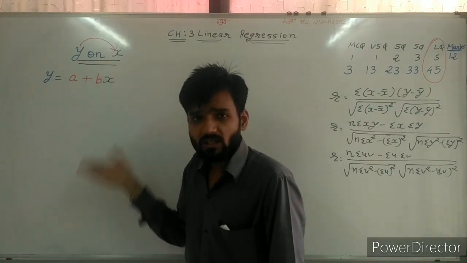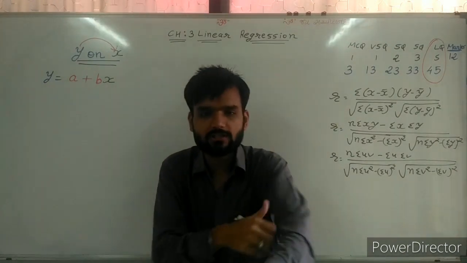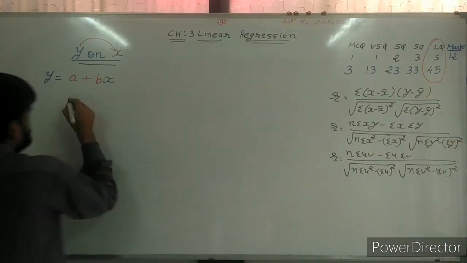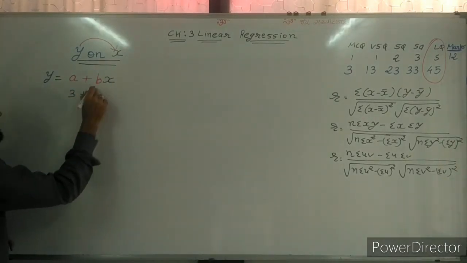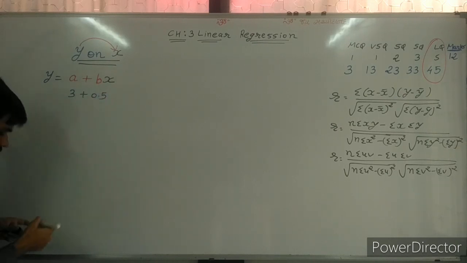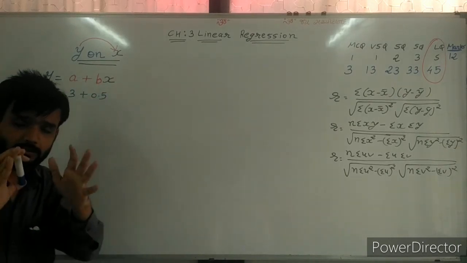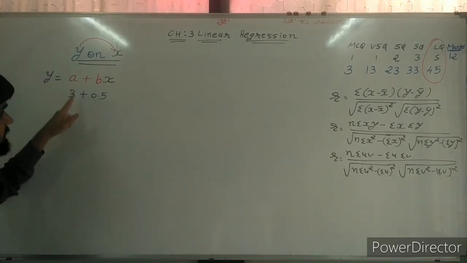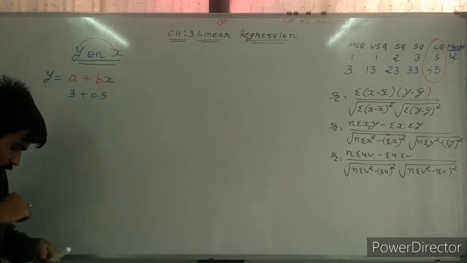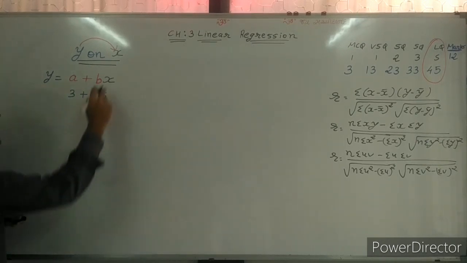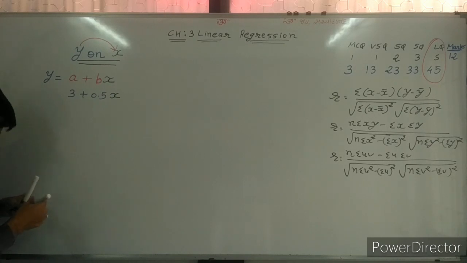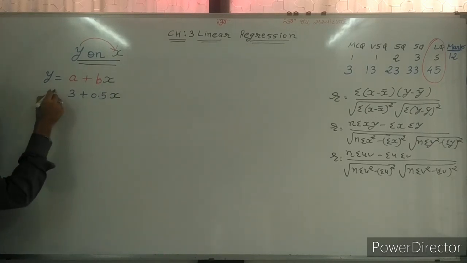Sir, what are a and b? Suppose the assumption is that a is equal to 3 and b is equal to 0.5, and x as it is. We need to find the value of y.